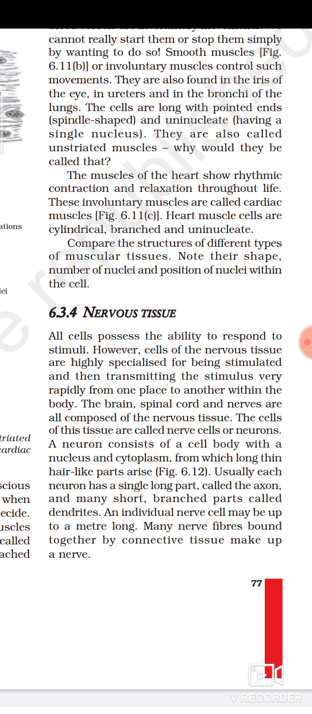The cells of this tissue are called nerve cells. Nervous tissue is made up of which cells? Nerve cells, which are also called neurons. Very important, you have to remember: nerve cells or neurons. So nervous tissue is made up of nerve cells or neurons, or you can say the structural and functional unit of nervous tissue is neurons or nerve cells.